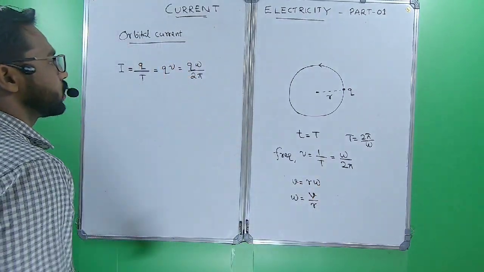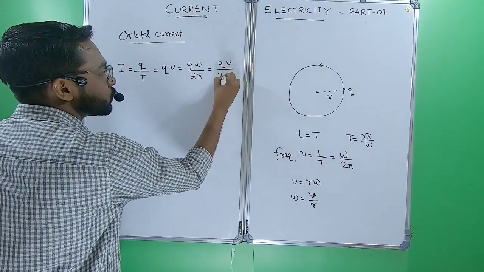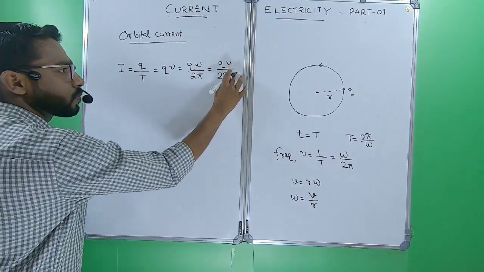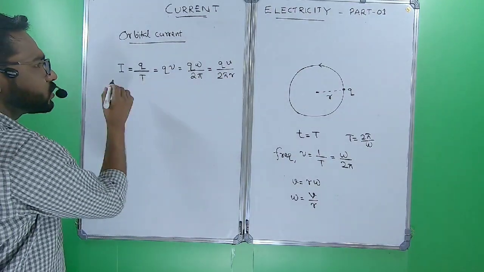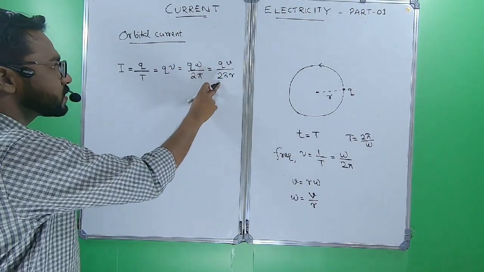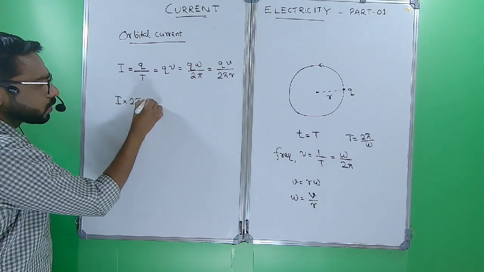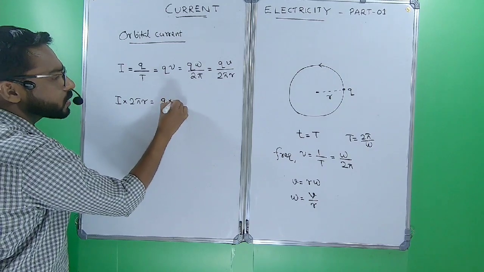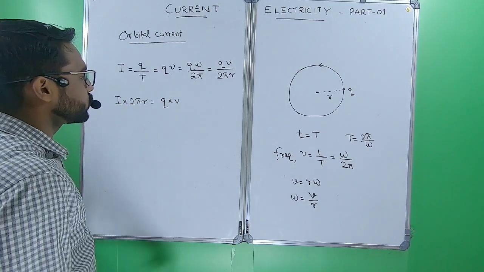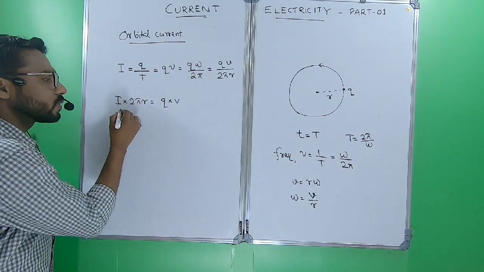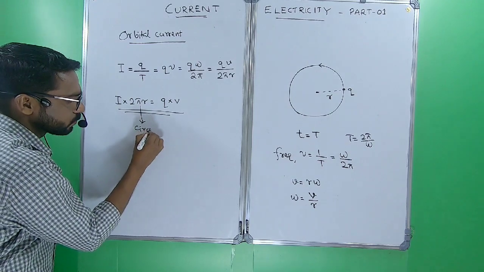So the equation can be rewritten as I equals qv by 2 pi r. 2 pi r is the circumference. So current into 2 pi r equals charge into speed.